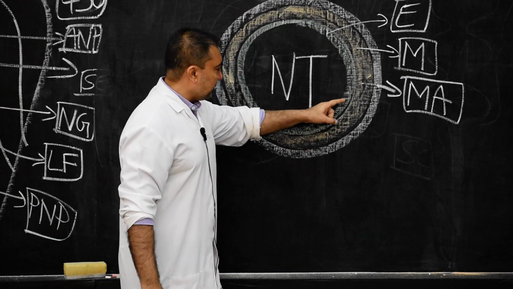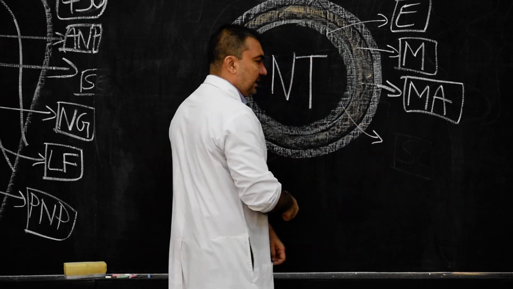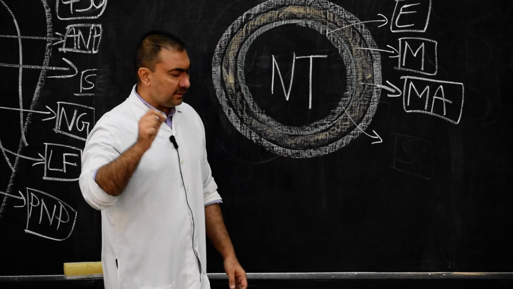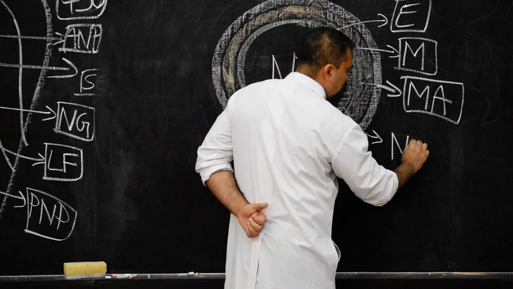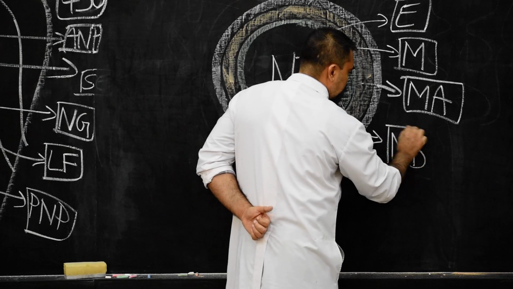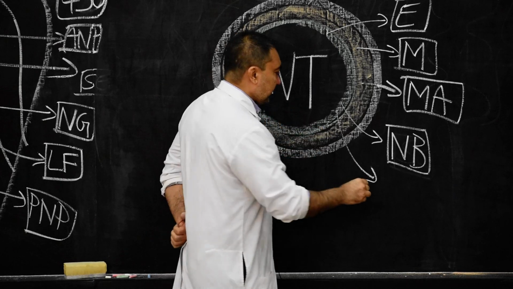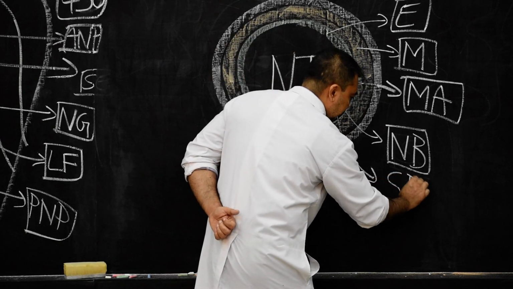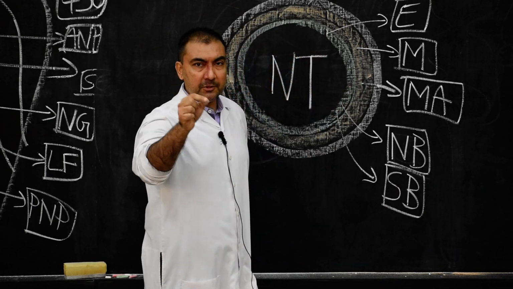So from the ependymal layer, the first pattern of cells that will develop will be the neuroblast, and the second pattern of cells will be spongioblast. Please note down these two names, neuroblast, spongioblast.